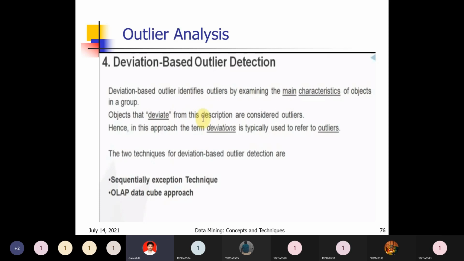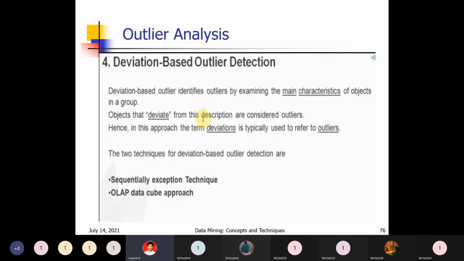3 dimensions are there. In 1 dimension you have taken time. In the 2nd dimension you have taken sales. In quarter 1, what is the sales? In quarter 2, what is the sales? Quarter 3, what is the sales? Quarter 4, what is the sales? That you have represented. Time you have taken, next sales you have taken. In the other dimension, you have taken another parameter, the location.